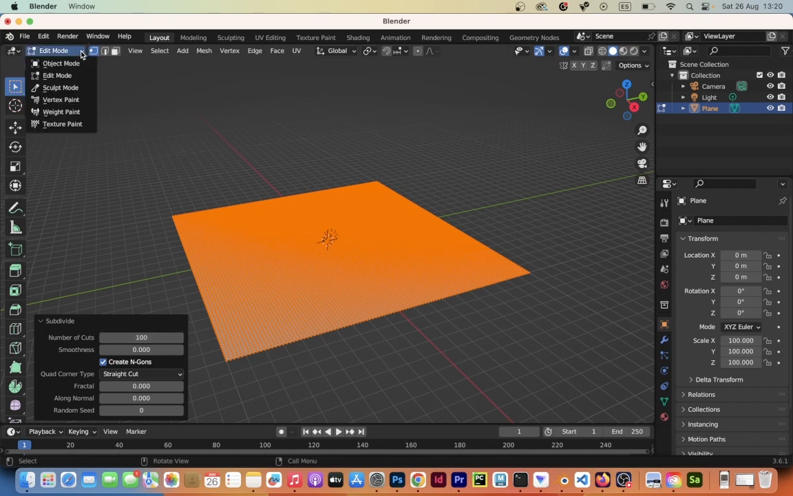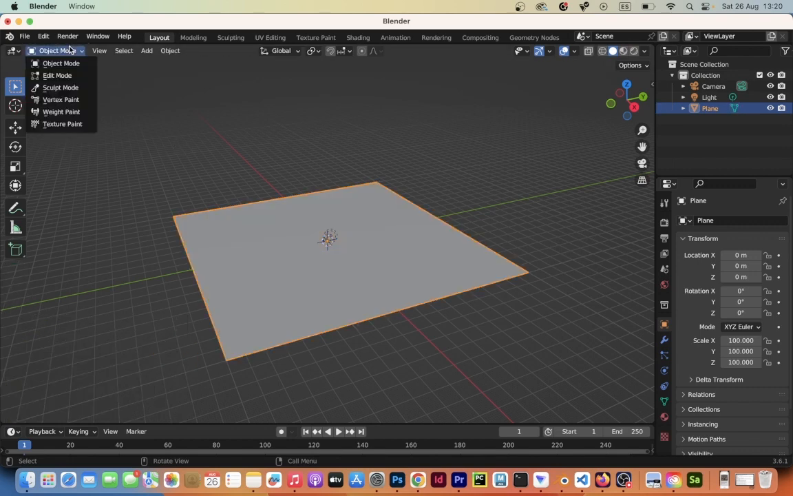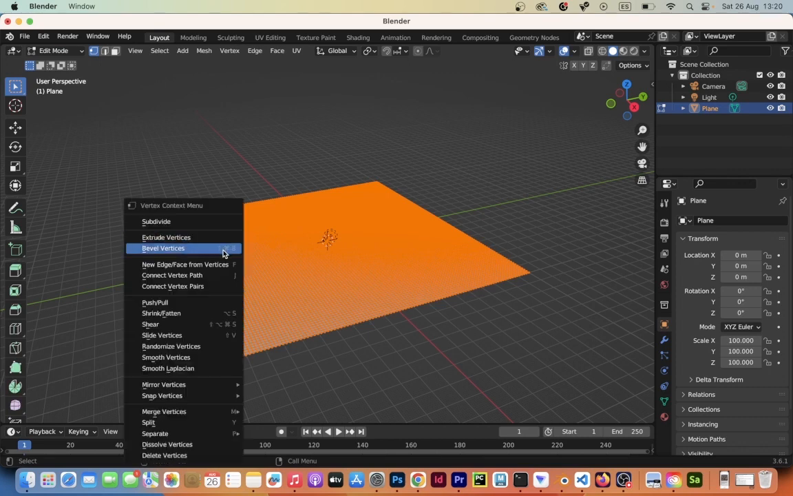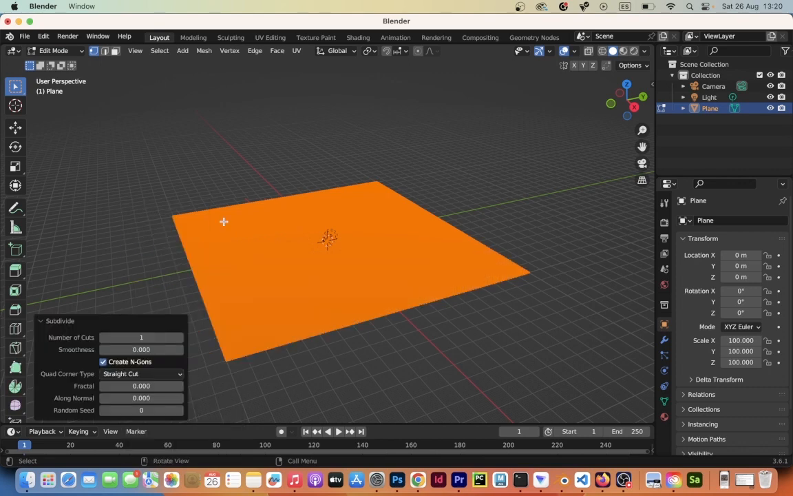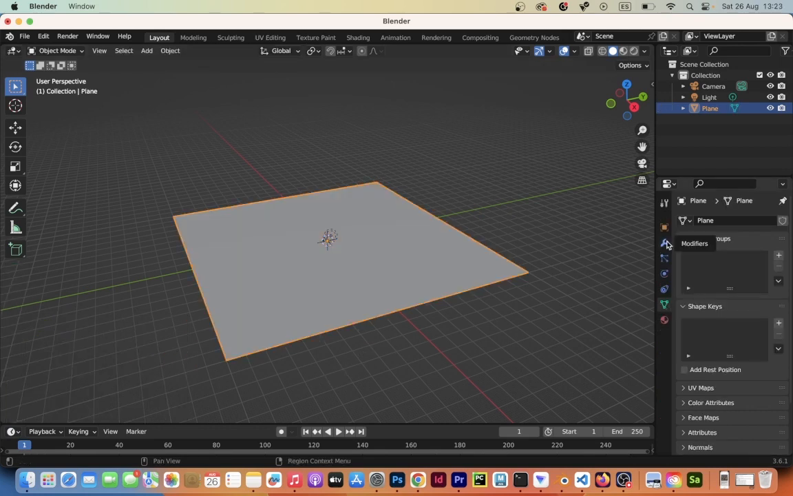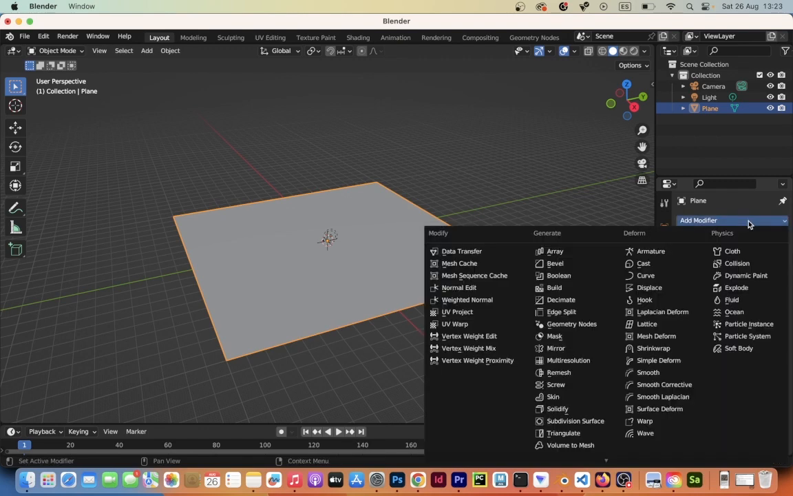Go back to object mode, and then back to edit mode. Subdivide with another 4 cuts. Go to modifier tools in object mode. Choose the Displace modifier.